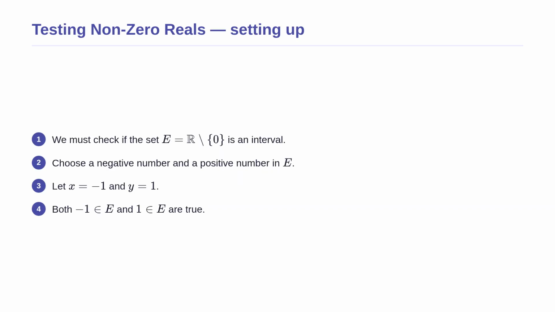We are given the set of all non-zero real numbers, and we need to determine if it is connected. To do this, we do not need complex algebra. We just check if it satisfies our interval definition. Our strategy is to pick two numbers definitely inside our set and look for a number between them. Let us choose a negative number, -1, and a positive number, +1. Both of these numbers are safely inside our set E.